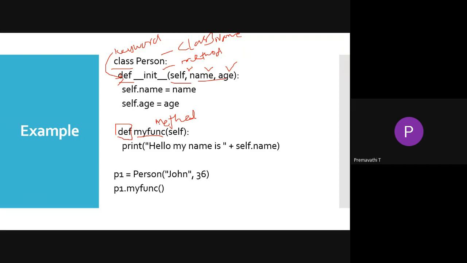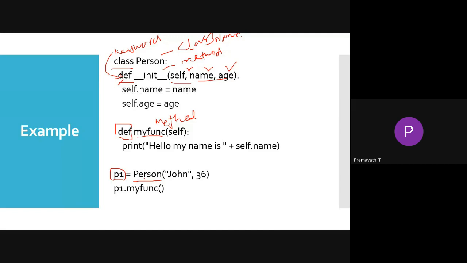So here, p1 is one of the objects. When you are creating the instance, that is the object of the class, p1 is the object here, for the Person class. Here Person is the class name. We have to give the name and age there, so we pass the values for the p1 object. It will call the function with self, that is the init method.